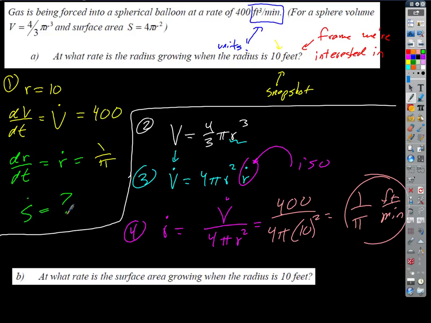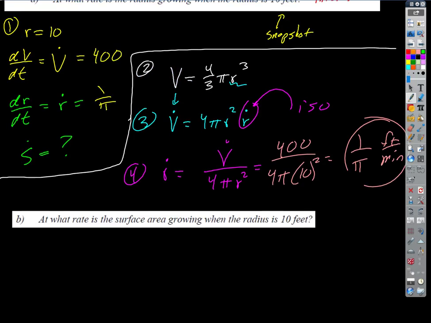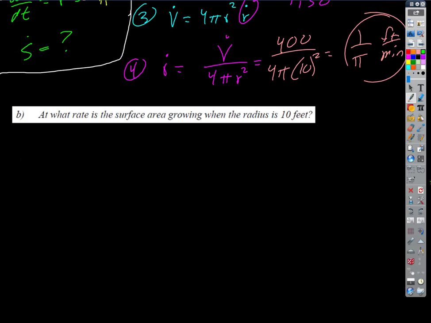Okay, so that means a new parent graph, right? Now we need a parent graph that's relating what? What are my static quantities going to be now? S and R. Good. Surface area and radius, right? So we know that one. We know that for step 2 down here, surface area equals 4 pi R squared. And so what do we do?